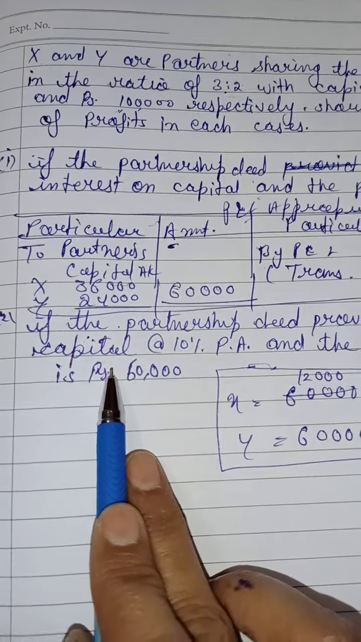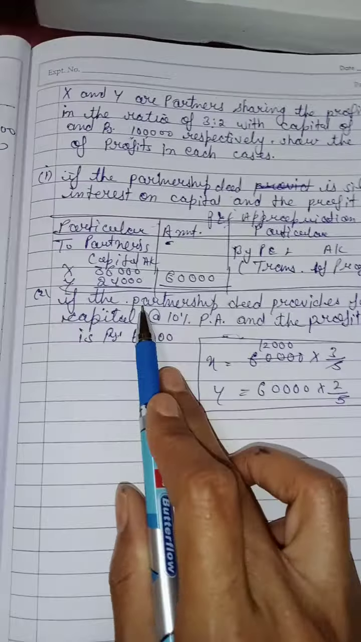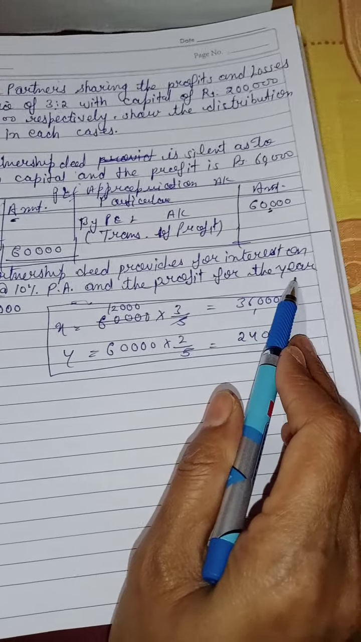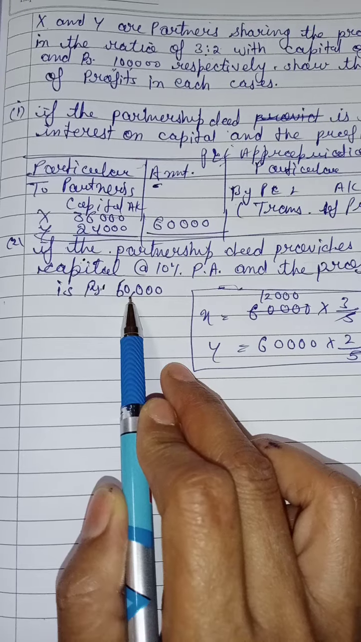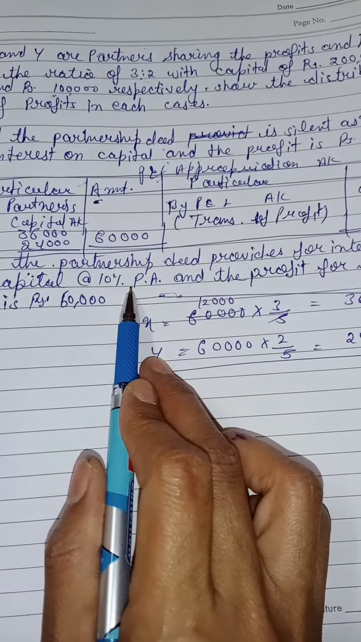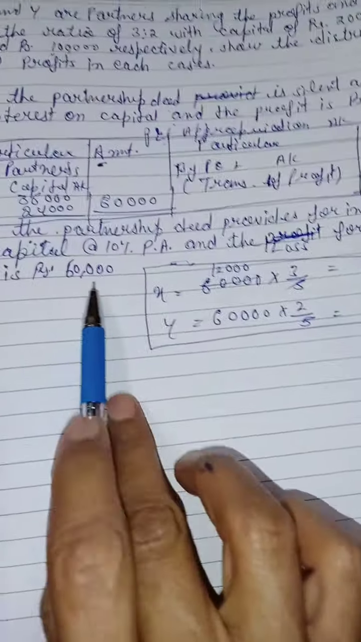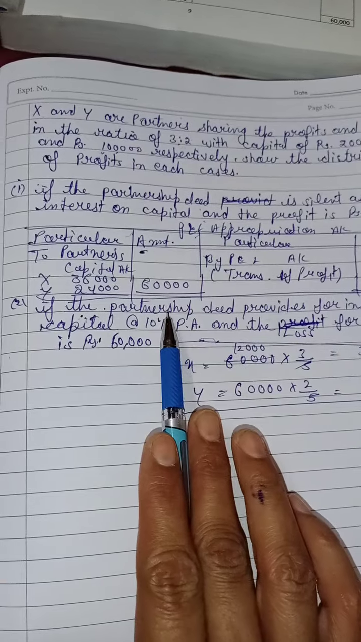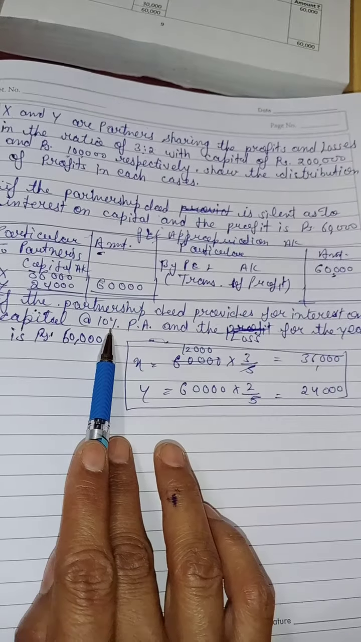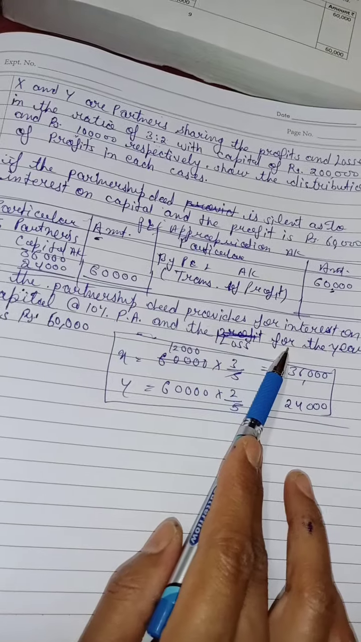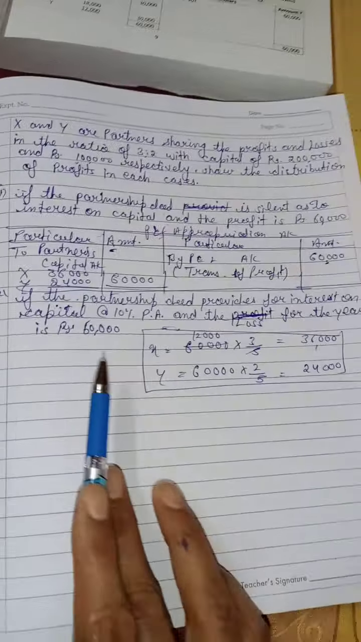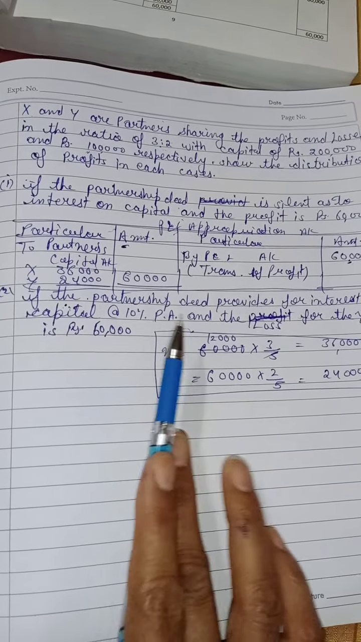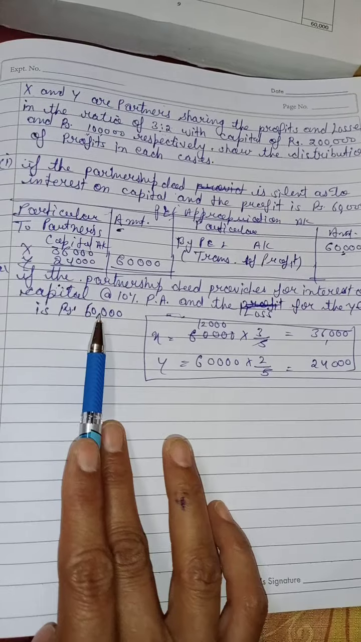Then this is the second condition. If the partnership deed provides for interest on capital at 10% and the profit for the year, if the partnership deed provides 10% and loss. It means the partnership deed says 10% interest on capital will be given, but the firm earned a loss of rupees 60,000. When the firm earns a loss, that interest on capital will not be given.